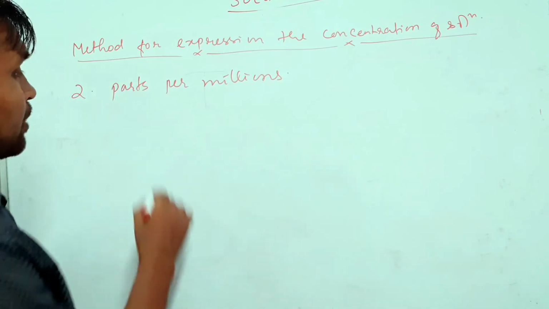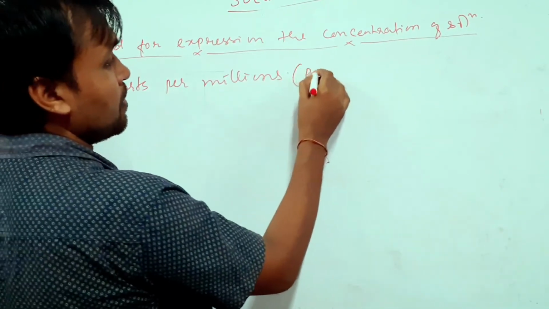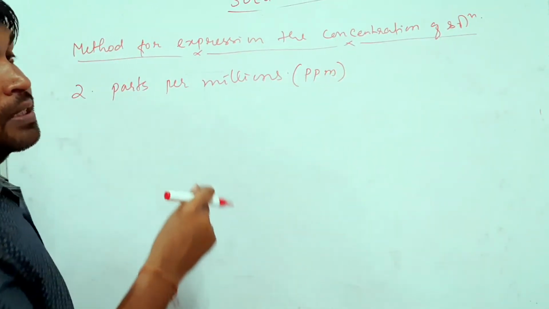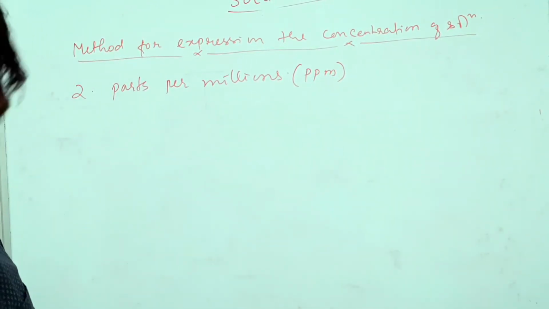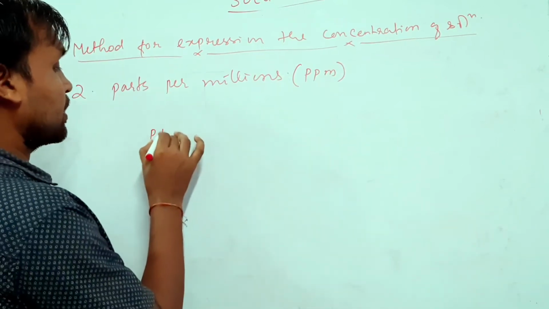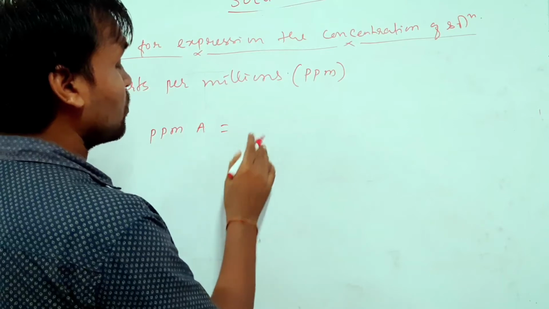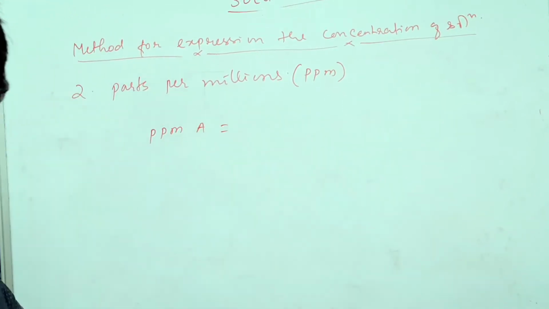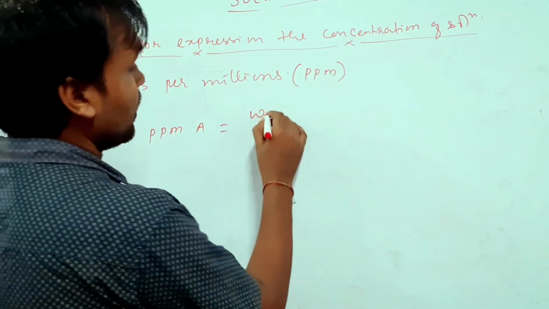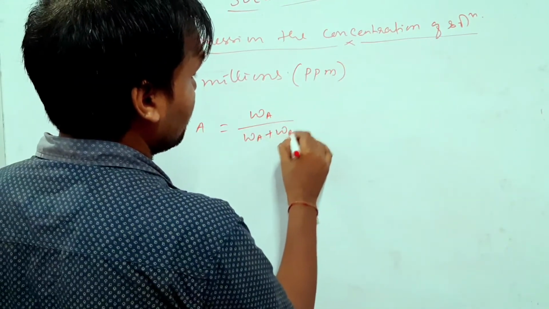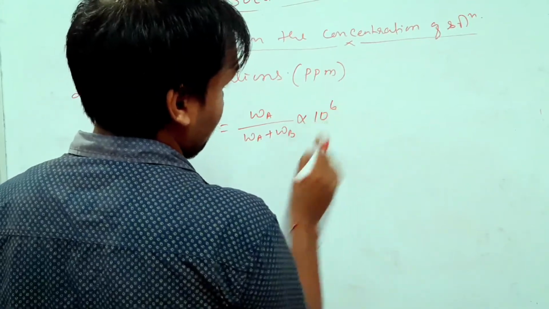If I am going to find the parts per million for solvent, we will write ppm of A equals mass of component A, that is WA, divided by WA plus WB, into 10 to the power 6.